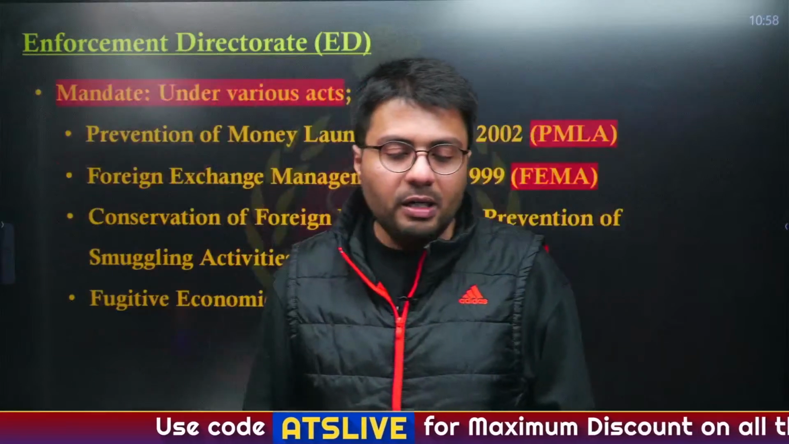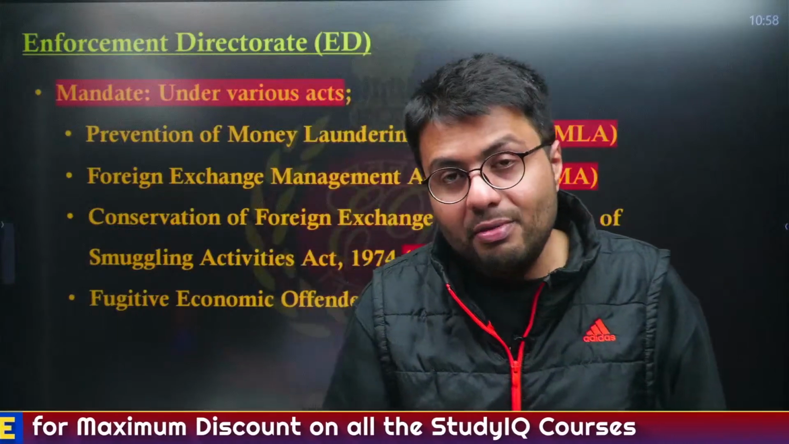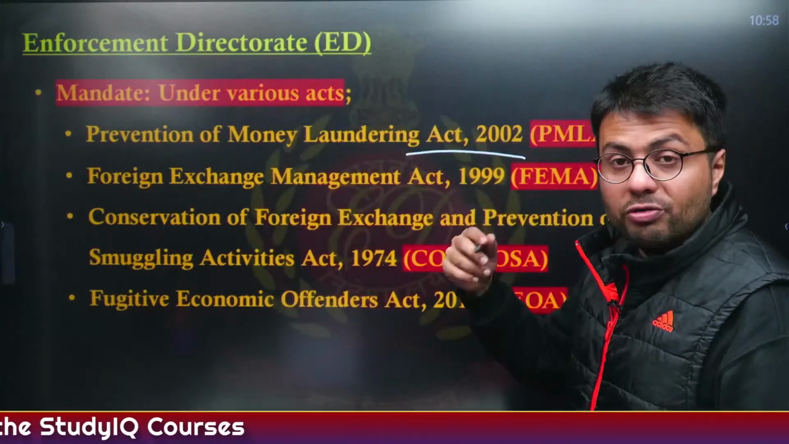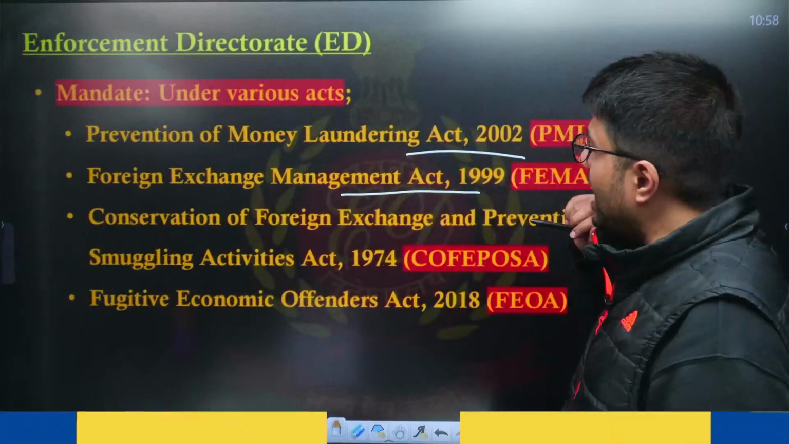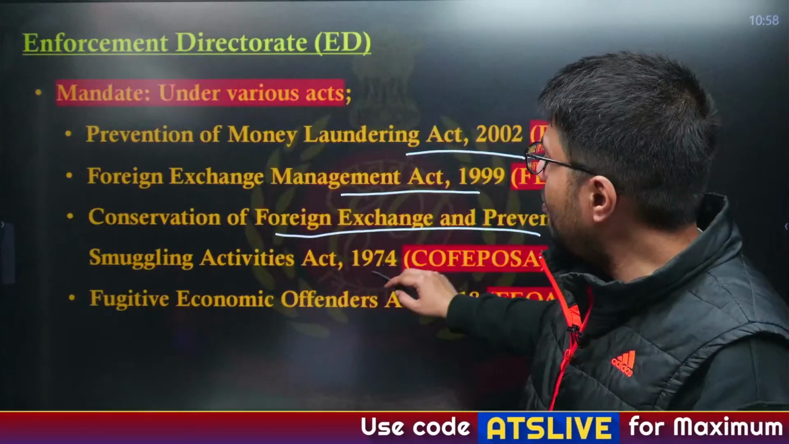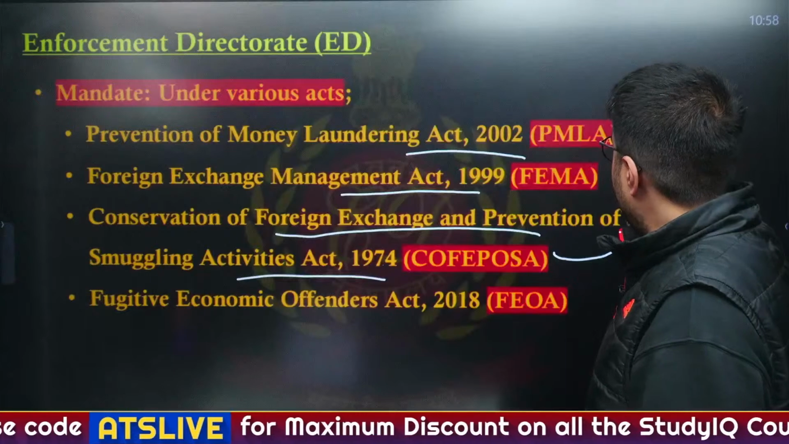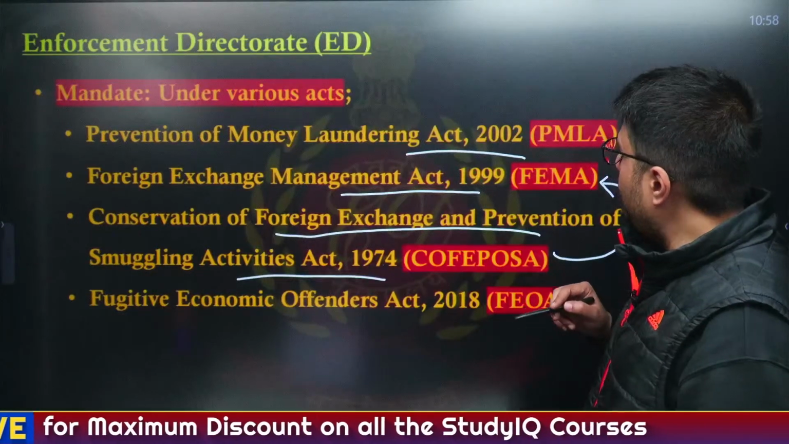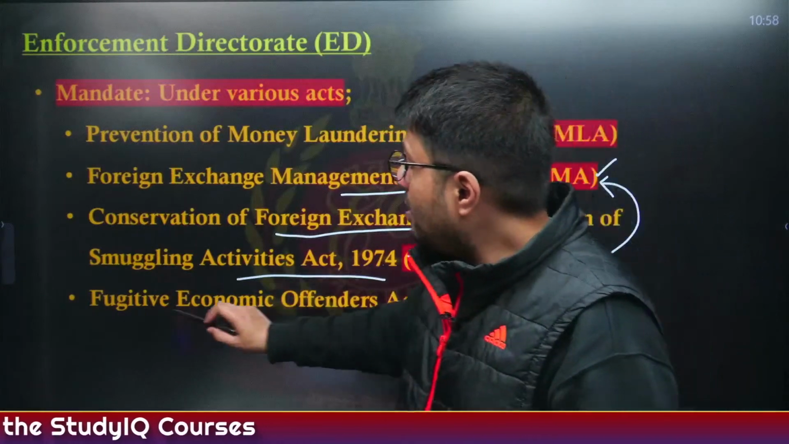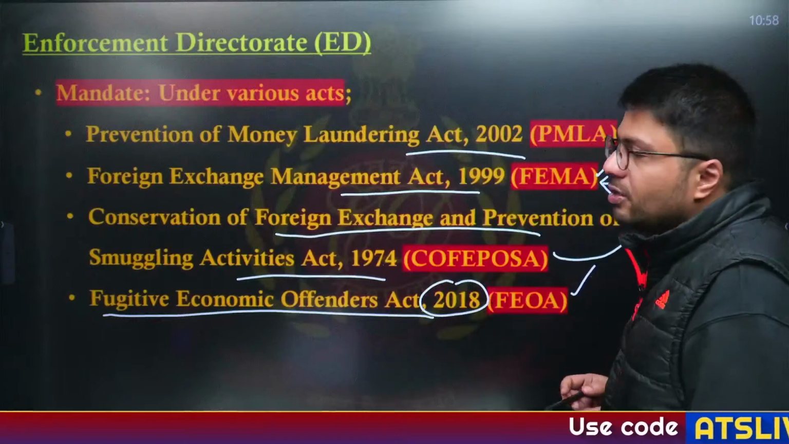Now, the acts under which the ED can investigate crimes are 4 acts. First is the Prevention of Money Laundering Act 2002, the Foreign Exchange Management Act 1999, and the Conservation of Foreign Exchange and Prevention of Smuggling Activities Act 1974, as it allows the ED to arrest and detain people under preventive detention for the violation of the FEMA Act. And also there is the Fugitive Economic Offenders Act 2018, which is also under the ambit of ED.